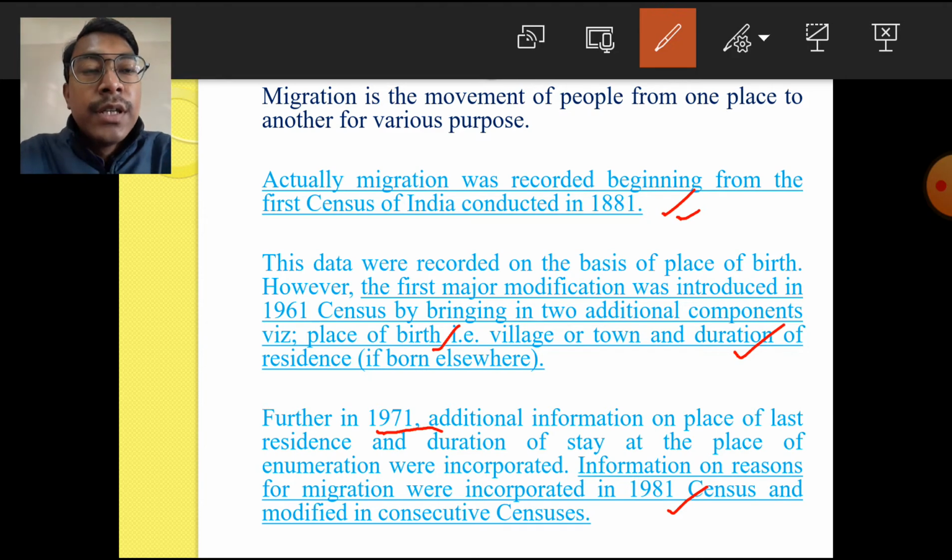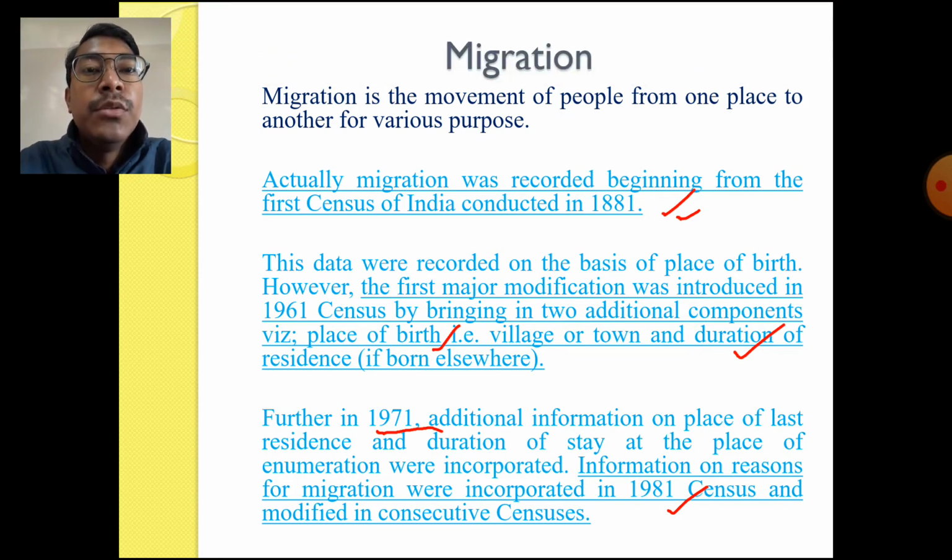So this is what migration actually is. Migration is basically the movement of the people from one place to another for various purposes. These various purposes may include job opportunities, education facilities, marriage, maybe political conflict, maybe natural calamities. These are the various factors because of which people migrate actually.